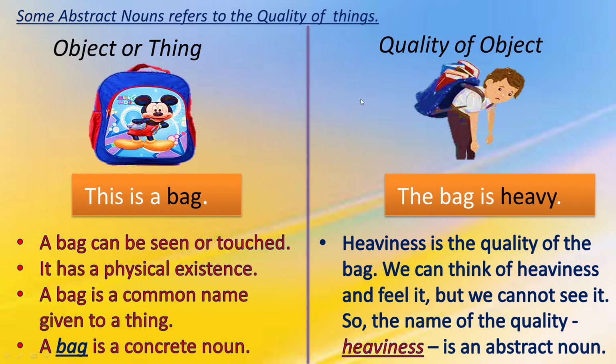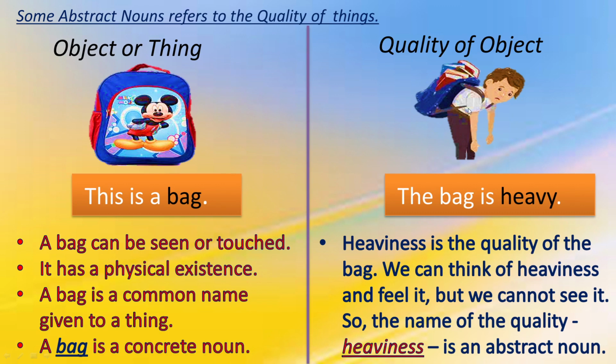Let's see the example of abstract noun. Can you see in this picture? The boy is carrying a school bag. How is the bag? The bag is heavy. Here, heaviness is the quality of the bag. We can think of heaviness and feel it, but we cannot see it. So, the name of the quality heaviness is an abstract noun.